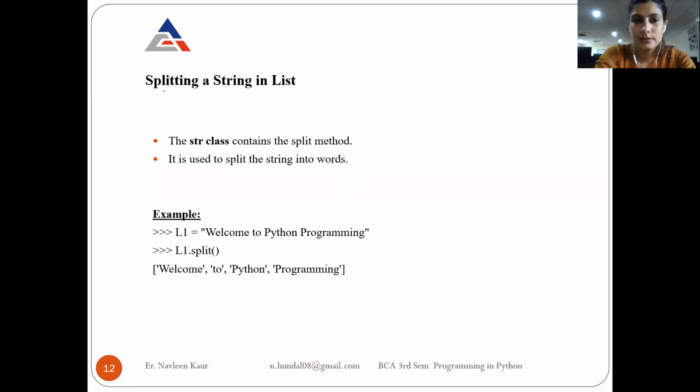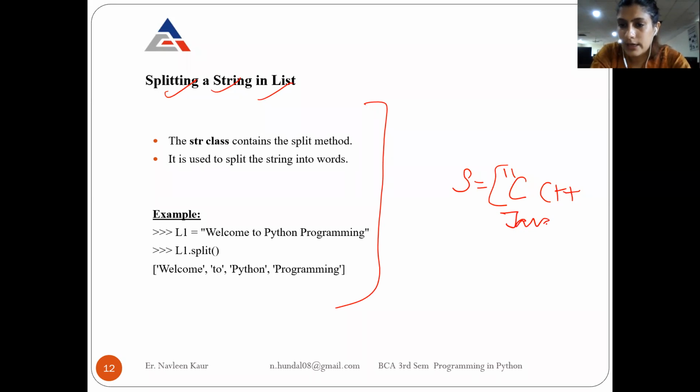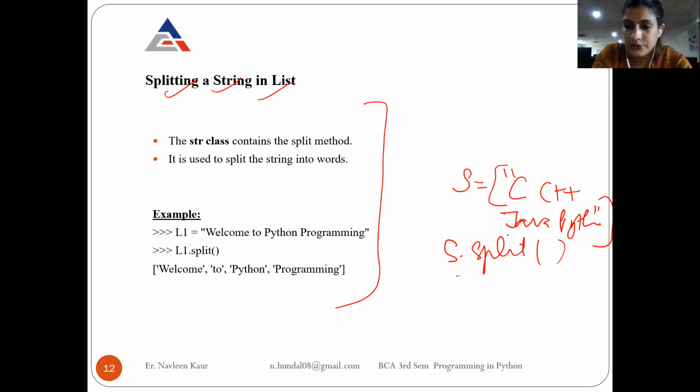So the next topic is splitting a string into a list. If you remember, I have already covered this topic in strings also, that if you have a string, you can convert it into a list. You remember there was a string S, C, C++, space, Java, space, Python. Sorry, I have to put it in double quotes because this is a string. So this is a string S: C, C++, Java, and Python in double quotes.